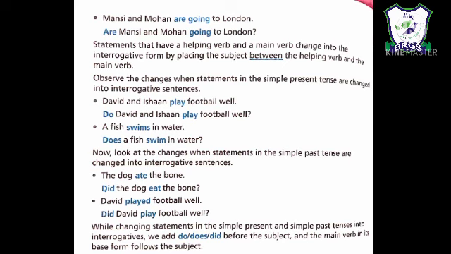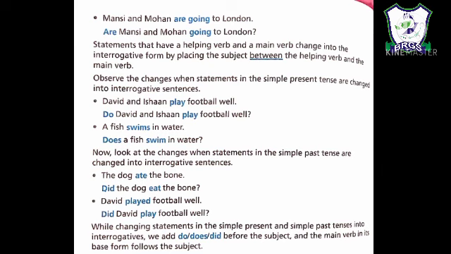Here ate is the second form of verb, so we will put did, the dog. अब ate की जो first form है वो क्या होगी? Eat. Did the dog eat the bone? David played football well. Did David play football well? So this is how we change a statement into an interrogative sentence.